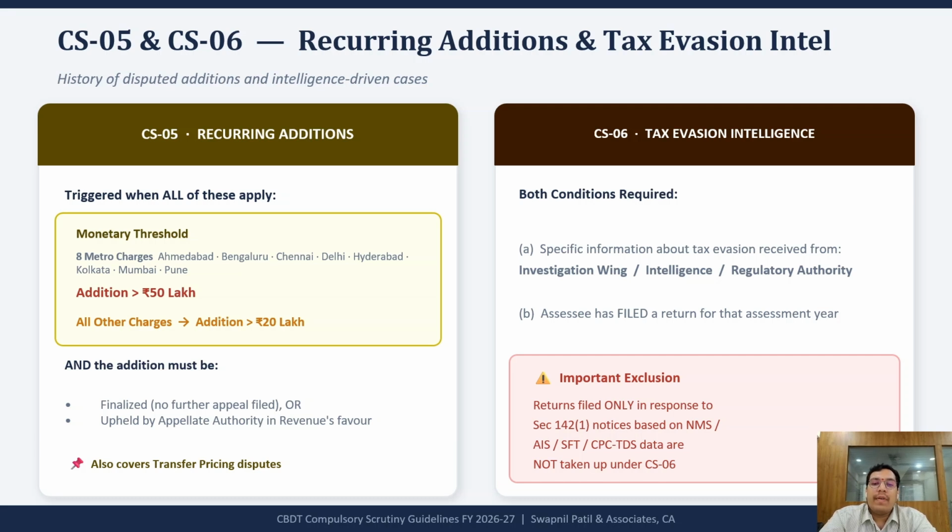If a return was filed merely in response to notices generated from AIS, SFT, NMS or CPC TDS information, that does not alone qualify for compulsory scrutiny under CS06. This exclusion is particularly beneficial for taxpayers who have only AIS mismatches and no specific intelligence input against them.